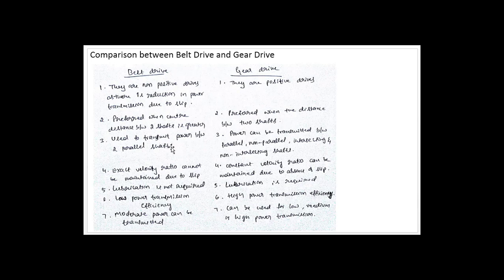Used to transmit power between two parallel shafts; used to transmit power between parallel, non-parallel, intersecting and non-intersecting shafts. Exact velocity ratio cannot be maintained due to slip; constant or exact velocity ratio can be maintained because there is no slip. Lubrication is not required for belt drive, but it is required for gear drive. Low power transmission efficiency for belt drive and high for gear drive. Moderate power can be transmitted with a belt drive, and high, low as well as medium power with a gear drive.